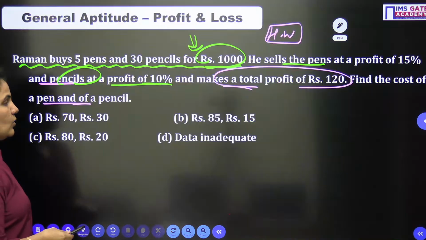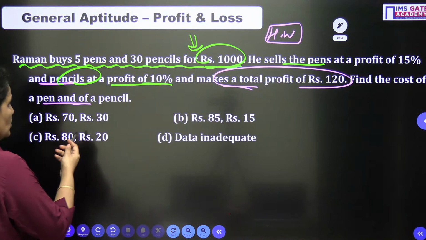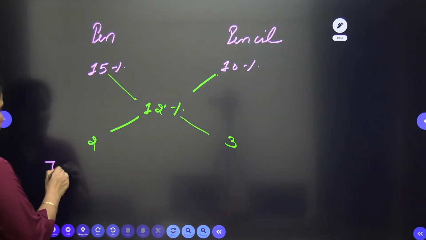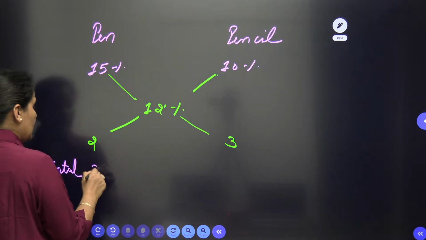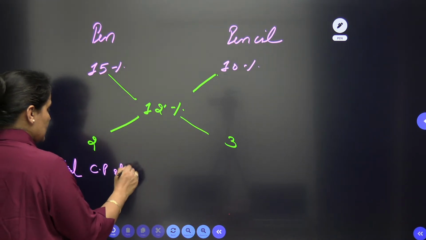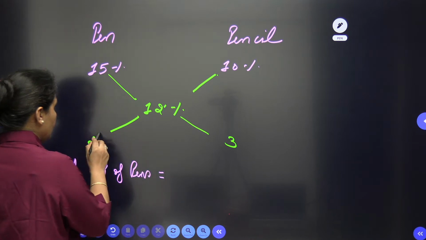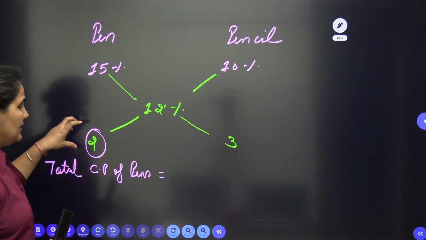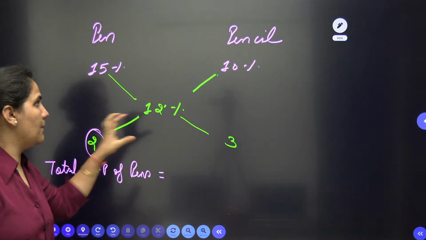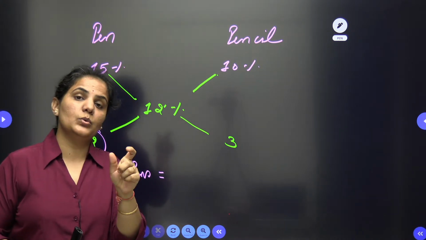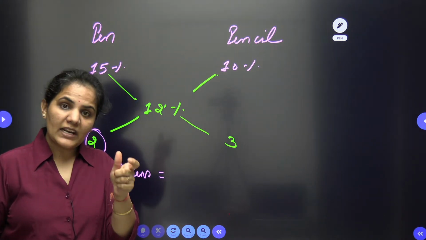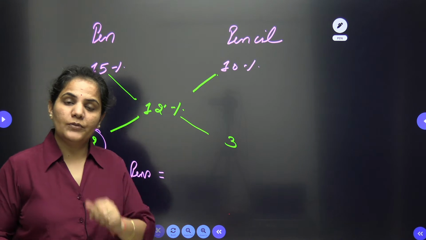Now what do you want? You want the cost price of the pen and pencil. Let's find the total cost price of pens. Here I have pen and pencil in the ratio 2:3.